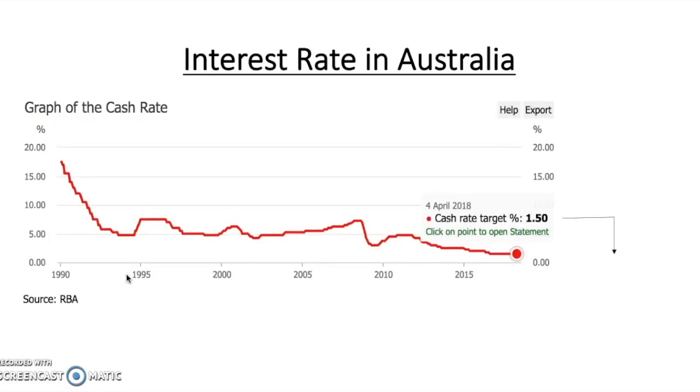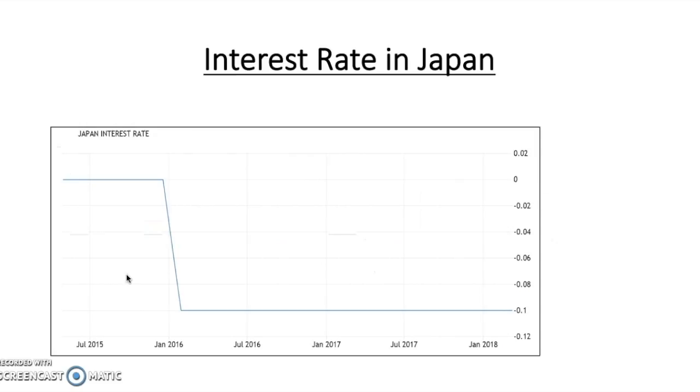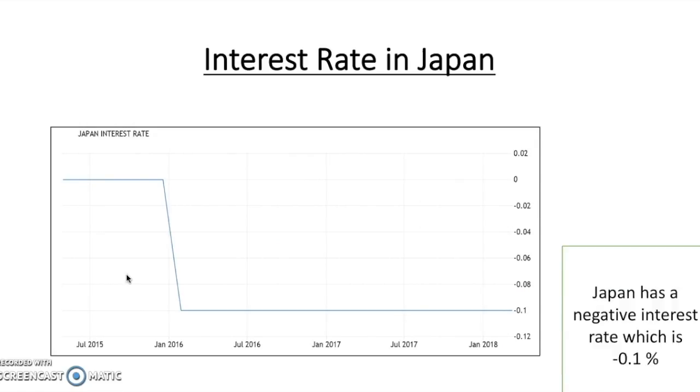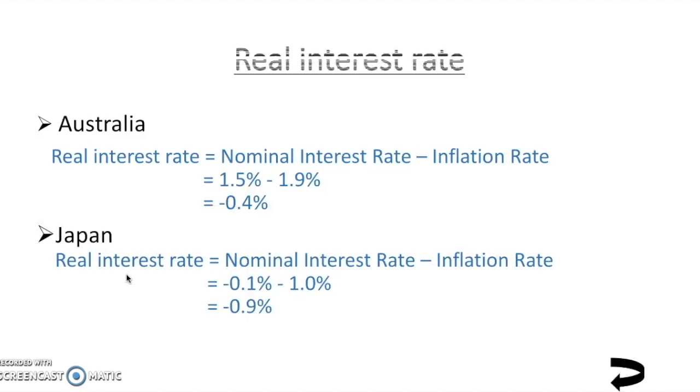Okay, now I will discuss how the interest rate affects the exchange rate. According to the Reserve Bank of Australia, the interest rate of Australia on 4th April 2018 is 1.5%, while Japan has a negative interest rate, which is negative 0.1% according to the Bank of Japan. With this information, we are able to find out the real interest rate.